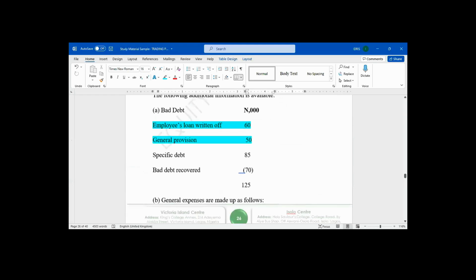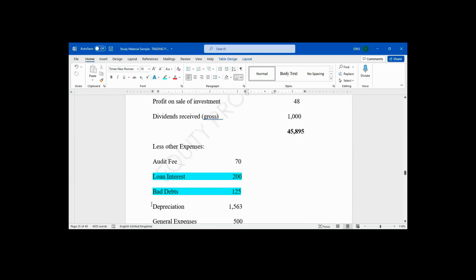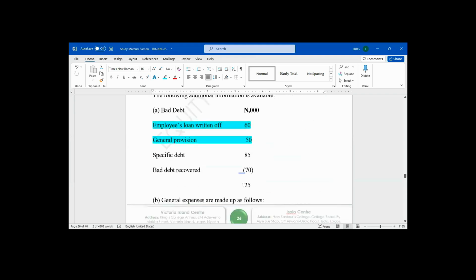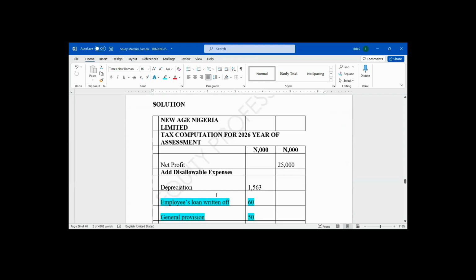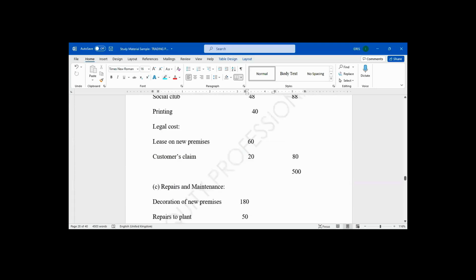After bad debt, let's go back to the expenses. Depreciation is another expense. Depreciation, is it allowable or disallowable? Disallowable. Yes, you are right. It is number one, disallowable. You can see under disallowable expenses, the first thing I write is depreciation. Aside that,